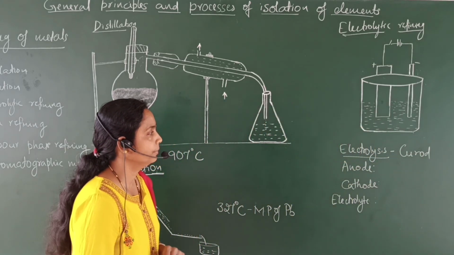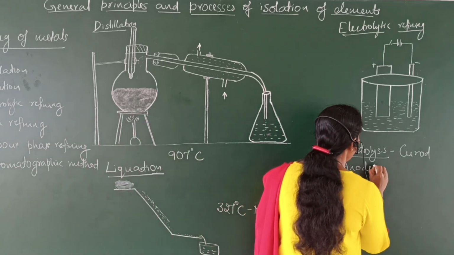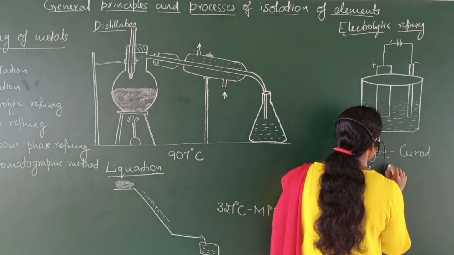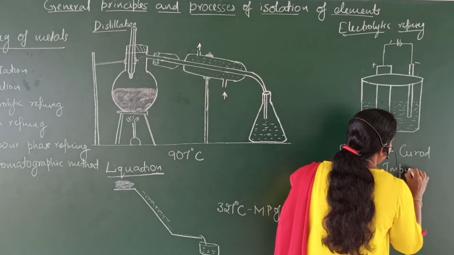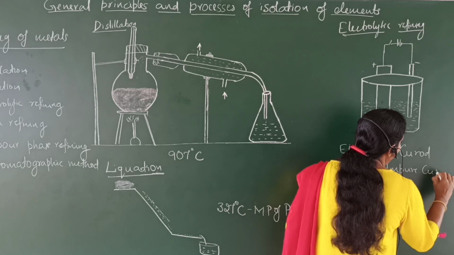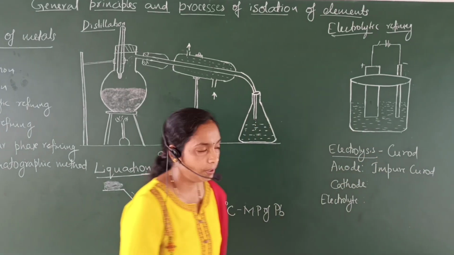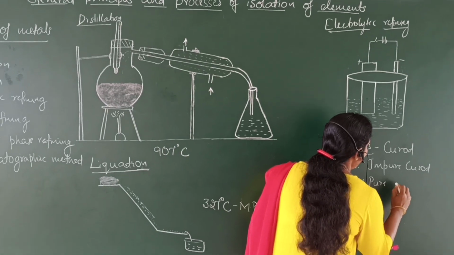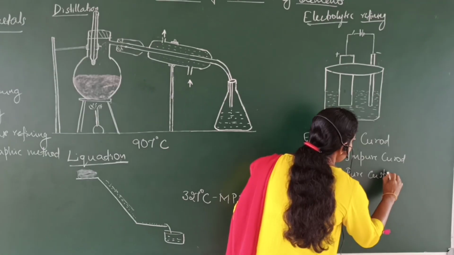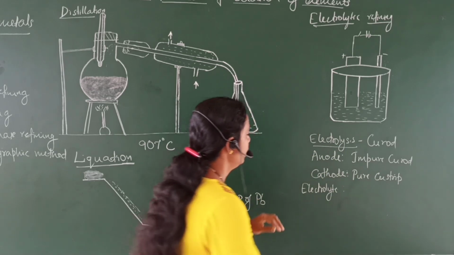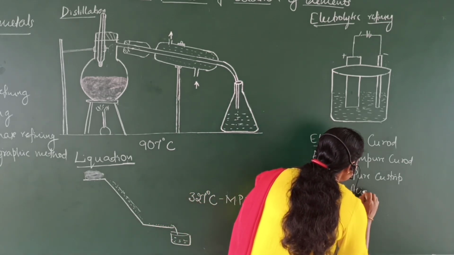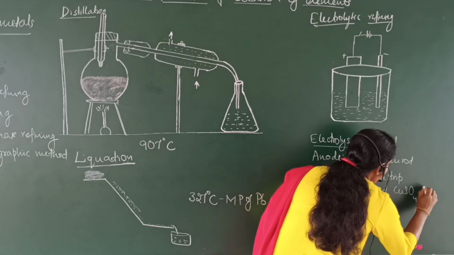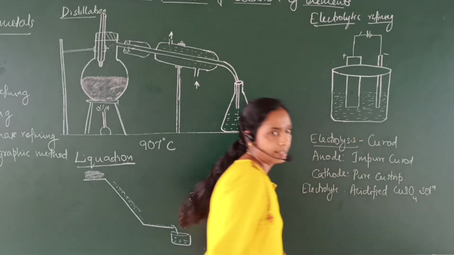As an example, if we consider an impure copper rod, the impure copper rod acts as the anode. The pure copper strip acts as the cathode. Acidified copper sulfate solution acts as the electrolyte.